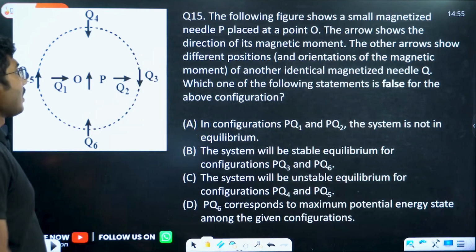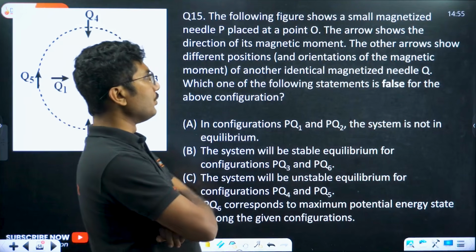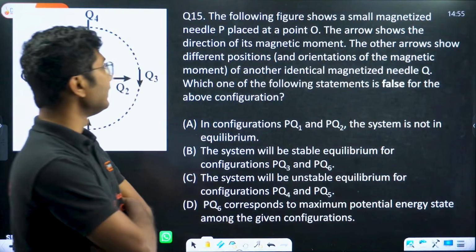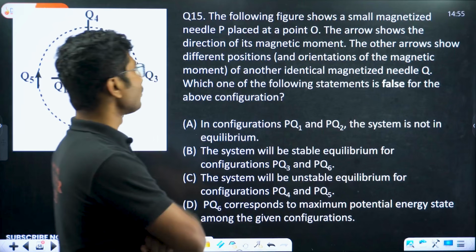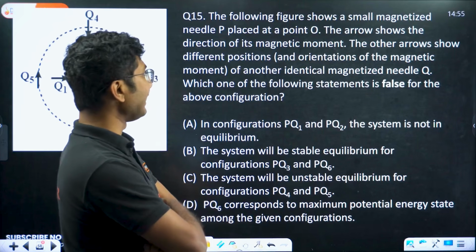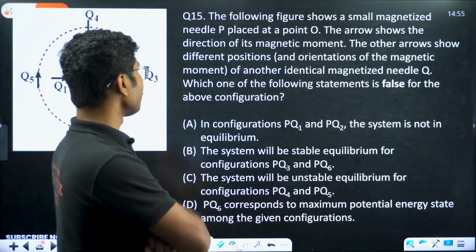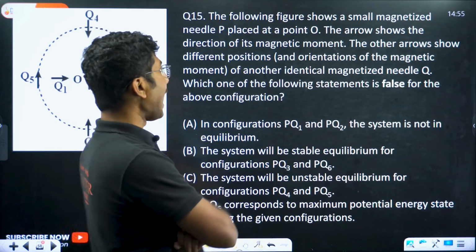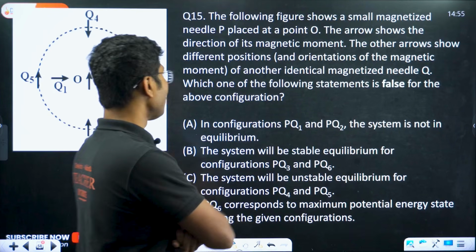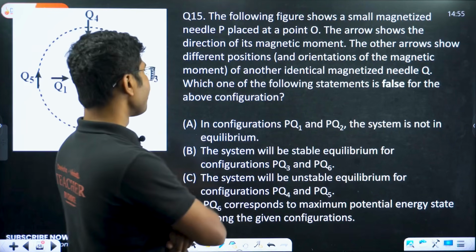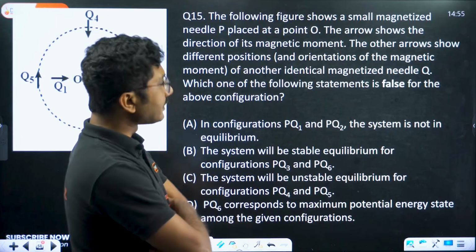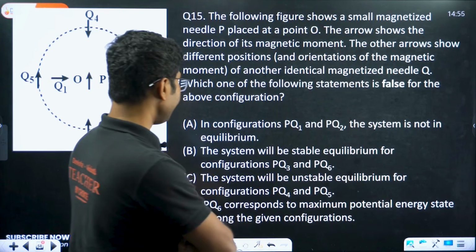Next, the following figure shows a small magnetized needle P placed at a point O. The arrow shows the direction of its magnetic moment. The other arrows show different positions and orientations of the magnetic moment of another identical magnetized needle Q. Which one of the following statements is false from the above configuration?